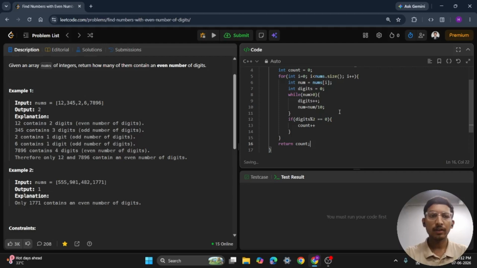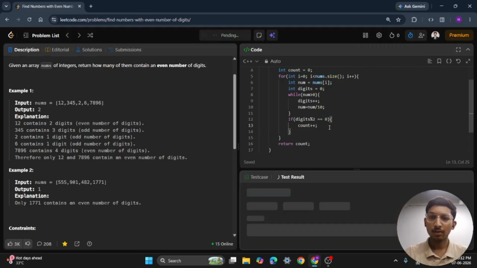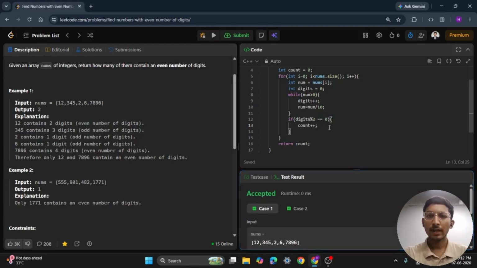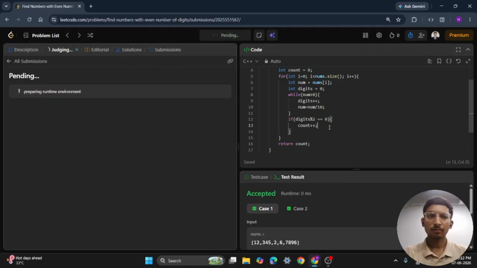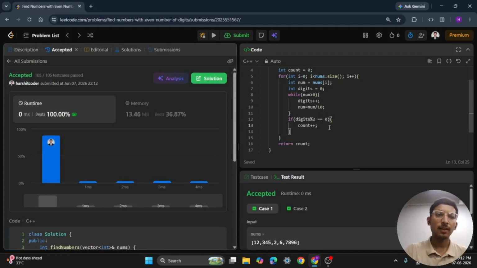Now let's test whether it's correct or not. Here is a syntax error, which we will correct, and we will test it again. As you can see, the test results are correct. Now let's submit the answer. As you can see, the answer is correct and it has been accepted.